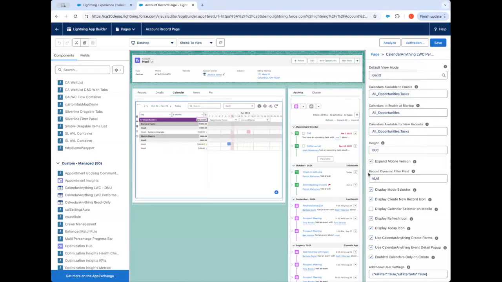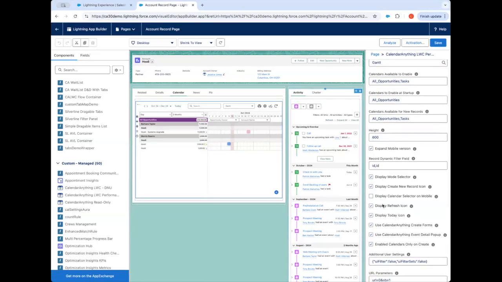In this dynamic filter field, you specify which field from the record you want to use as your dynamic filter. As I mentioned before, we're using account ID as our dynamic filter. Both tasks and opportunities have a related to field, so we're going to use the related to ID and pass that to the calendar to filter out the data.